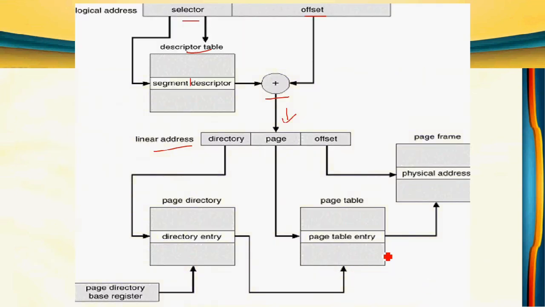So P1 is the page directory. Using this page directory we go to the corresponding page table, and this is the P2 page table entry. Go to the corresponding row of the page table. Here we can get the frame number, that can be added with